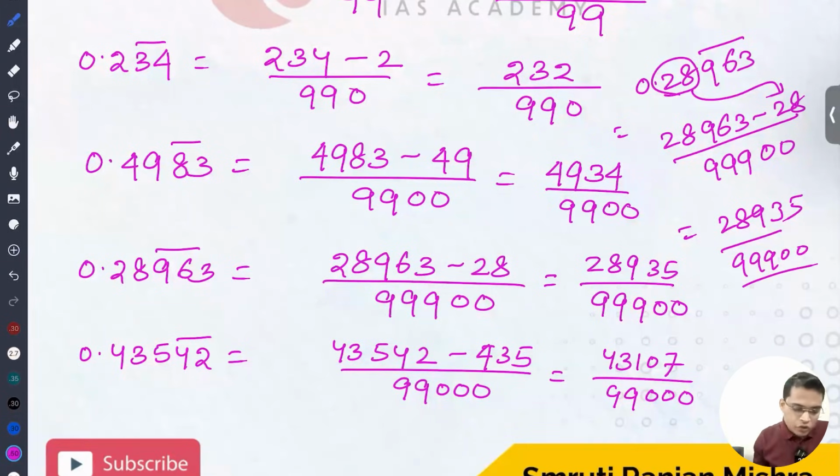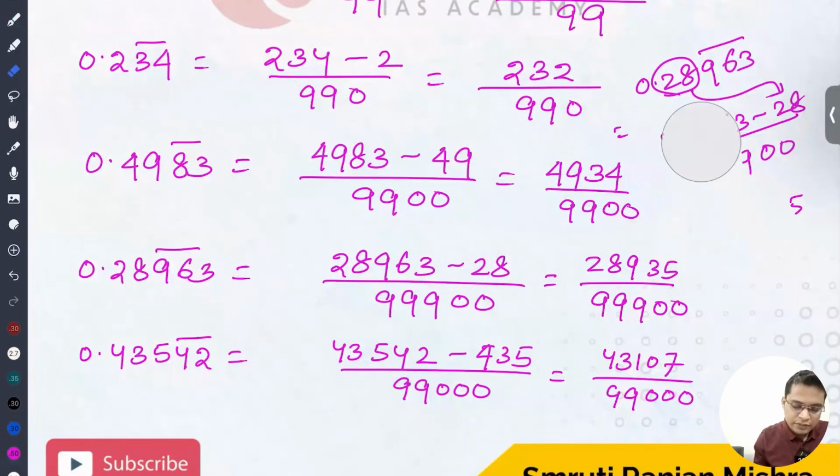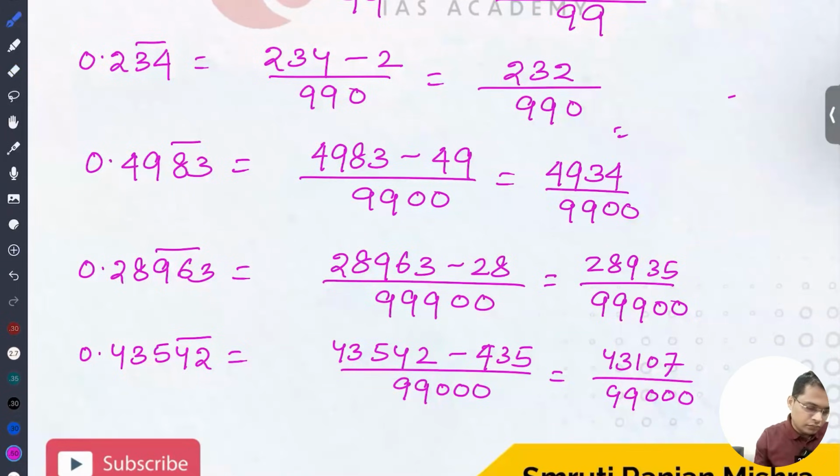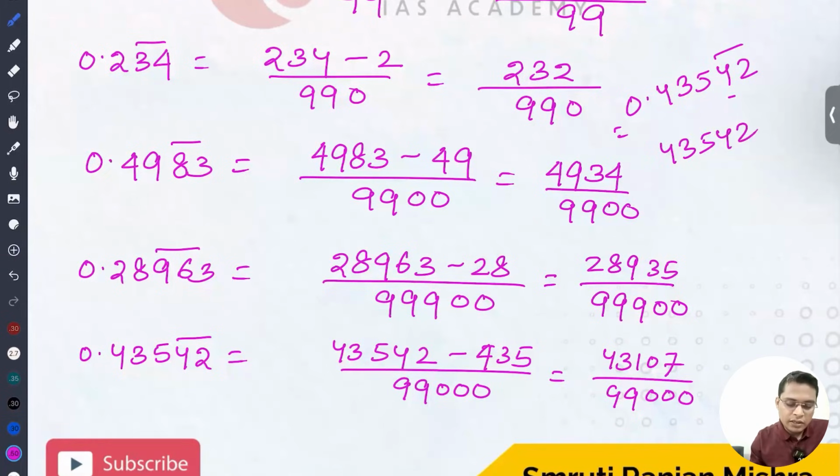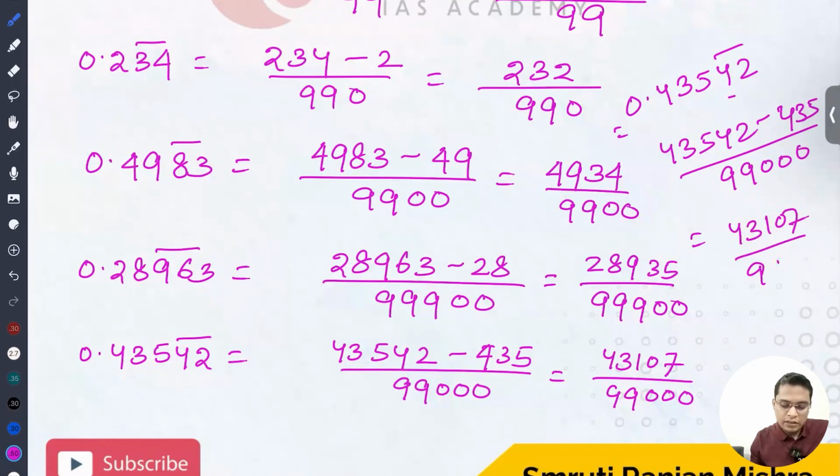Next number is 0.4352, so 43542 bar minus 435 divided by 2 times 9 and triple 0. So it is 43107 by 9900. Okay, so this is the value.